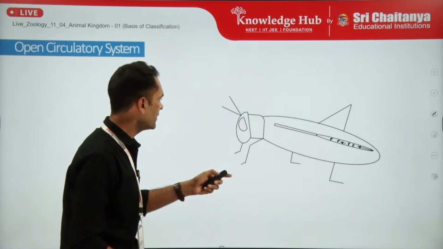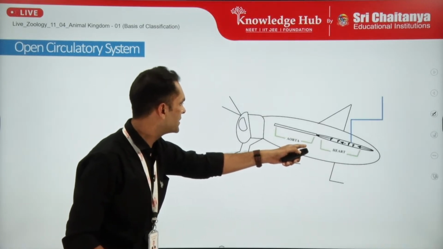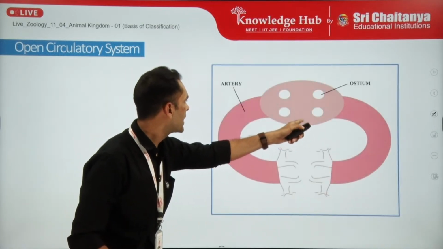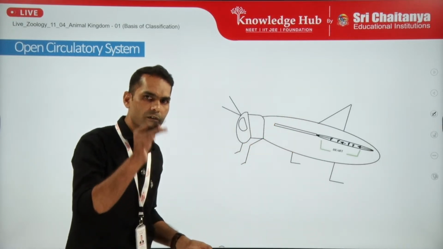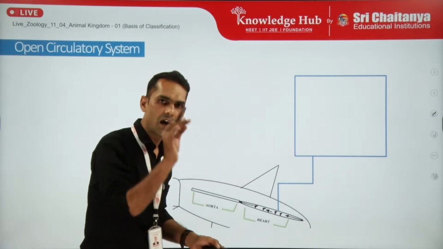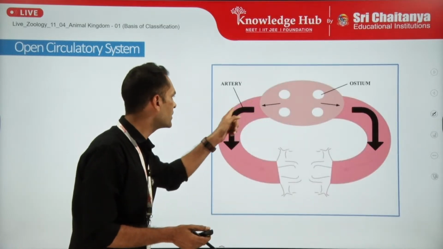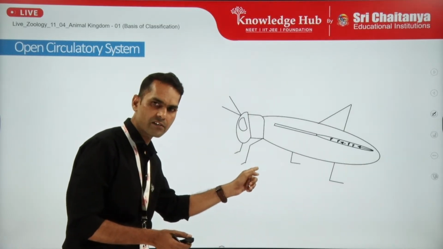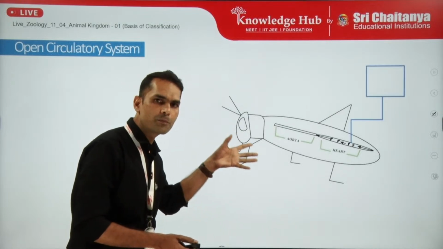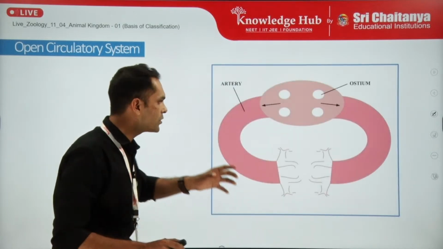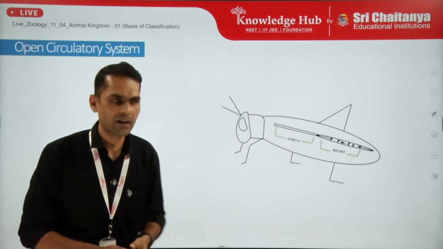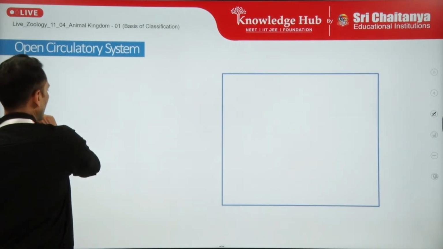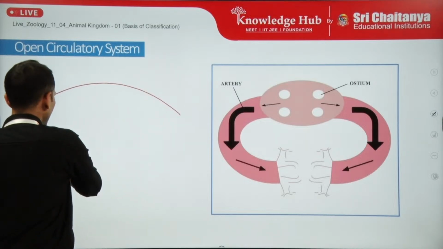Here we can see the ostia, the pores through which hemolymph enters into the heart. The heart pumps into the major artery, and through the major artery it pumps into the sinus cavity, and through the sinus cavity it goes back into the heart via ostia. Let me explain it in this particular diagram.